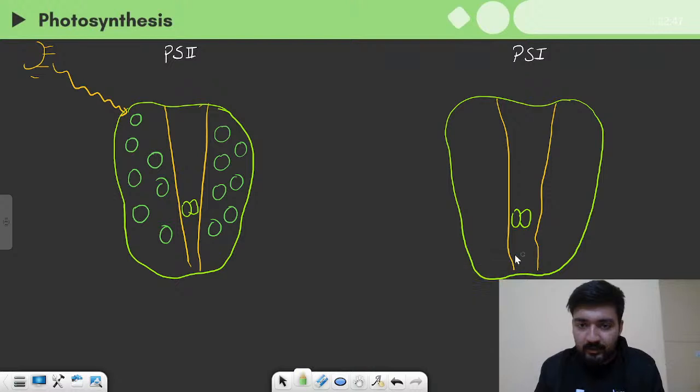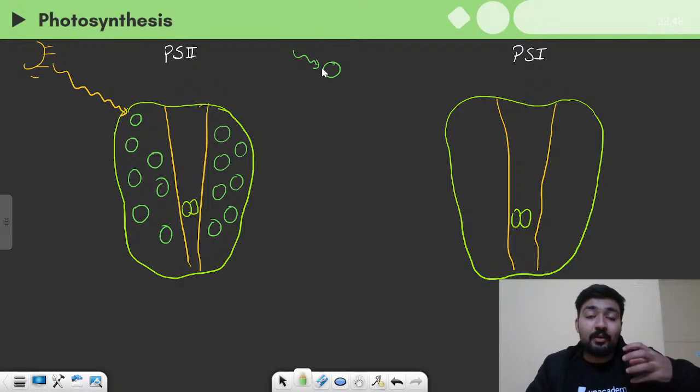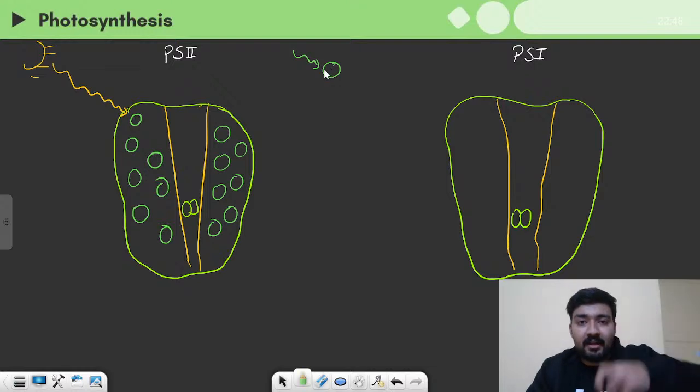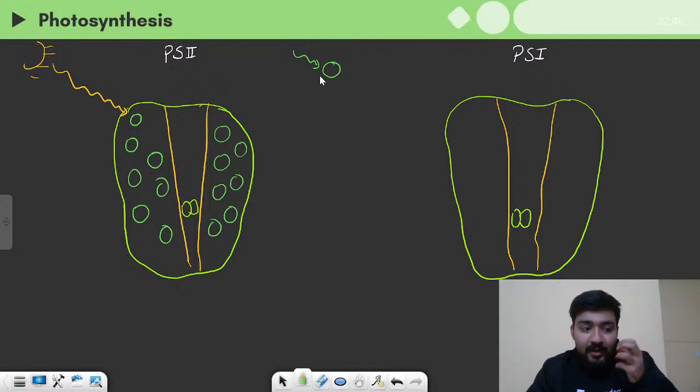See, let me explain it here, that this is a pigment, right? And sunlight comes on this pigment. Now this pigment gets excited. The electron inside this pigment gets excited, and when an electron gets excited, when it absorbs energy, it has to come down. But when it comes down, it can come down in steps.